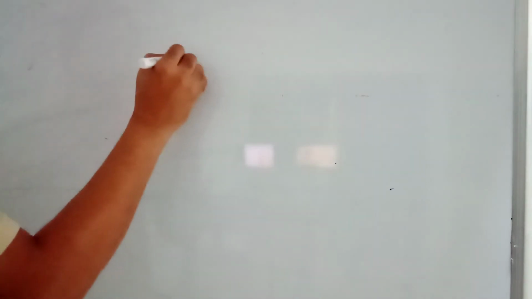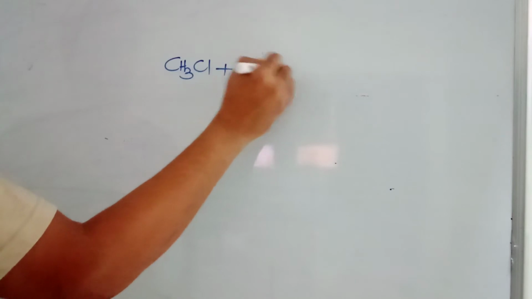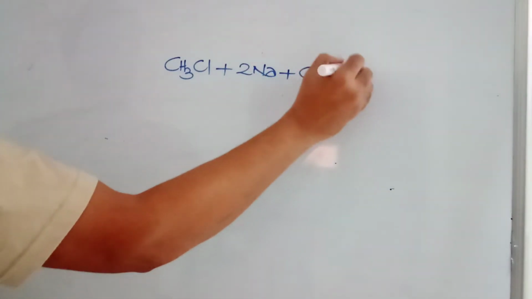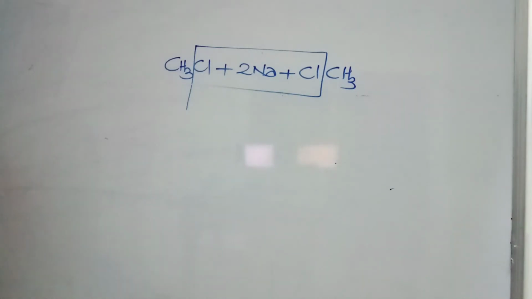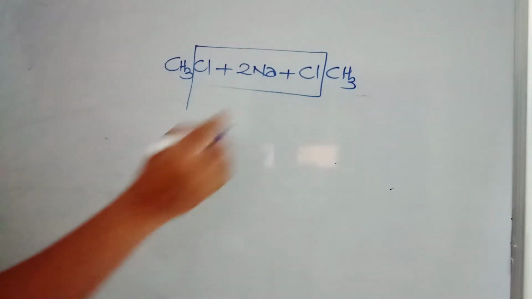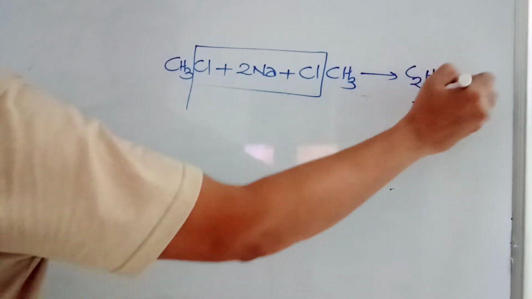You see, methyl chloride. If I take sodium metal and again methyl chloride, in the presence of dry ether. Remember, always in the presence of dry ether. So you get C2H6, ethane.